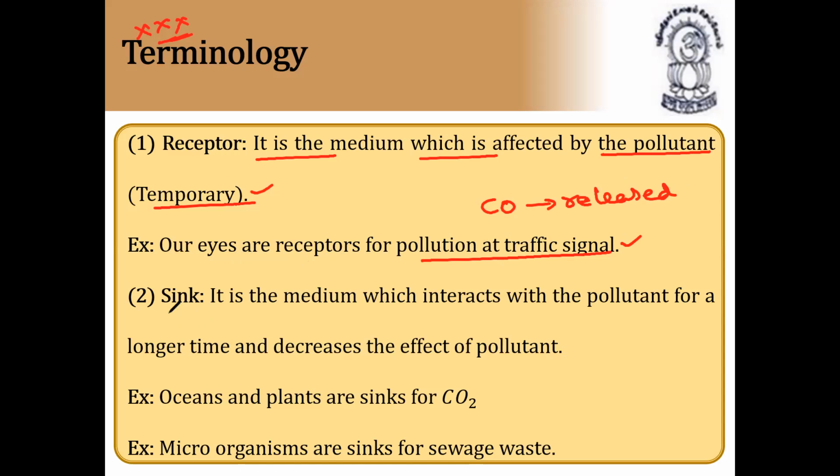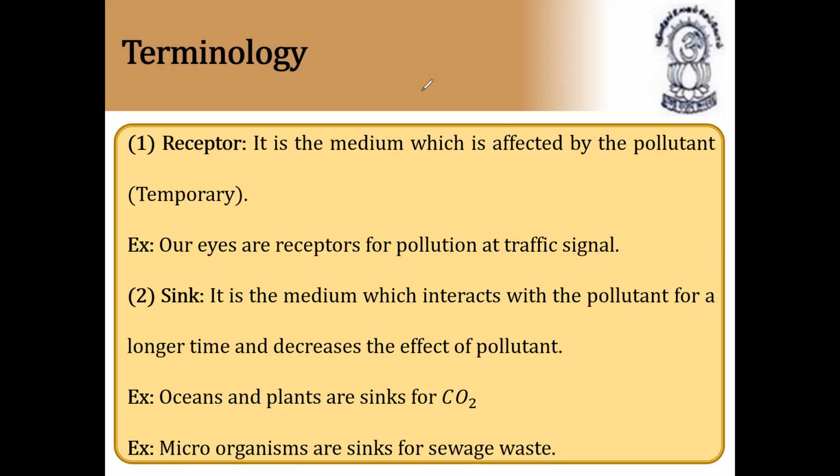Next, we have sink. It is the medium which interacts with the pollutant for a longer time and decreases the effect of the pollutant. Example, ocean plants are sinks for carbon dioxide. So a sink is a medium which interacts with the pollutant for a longer time and decreases the effect of the pollutant. Microorganisms are sinks for sewage waste.